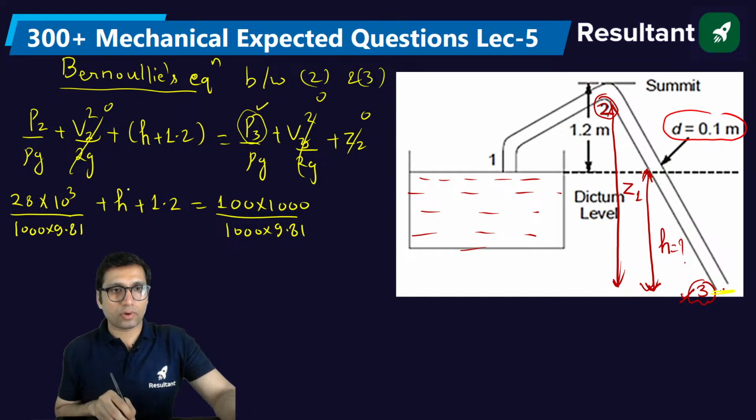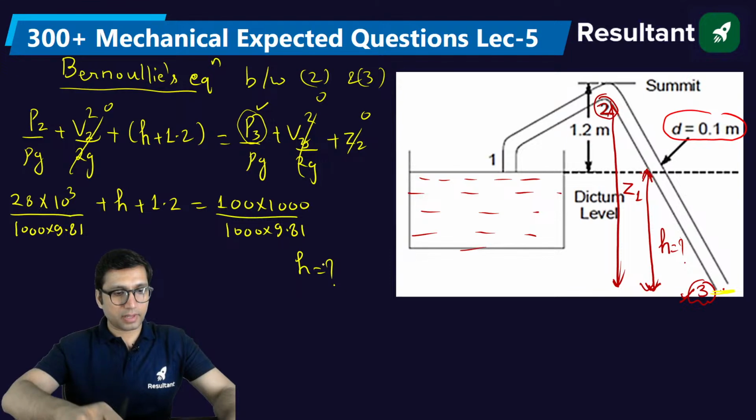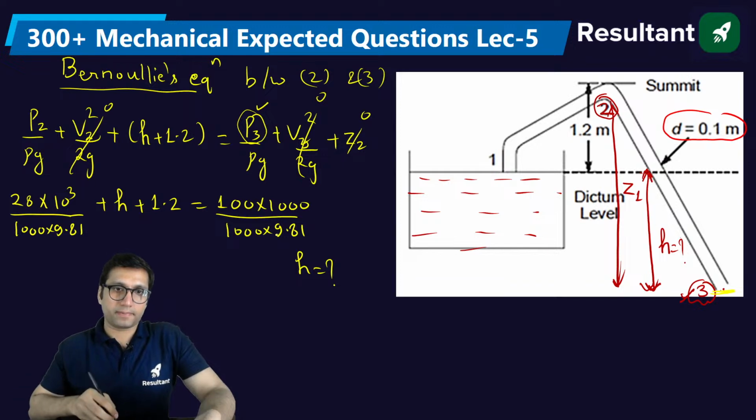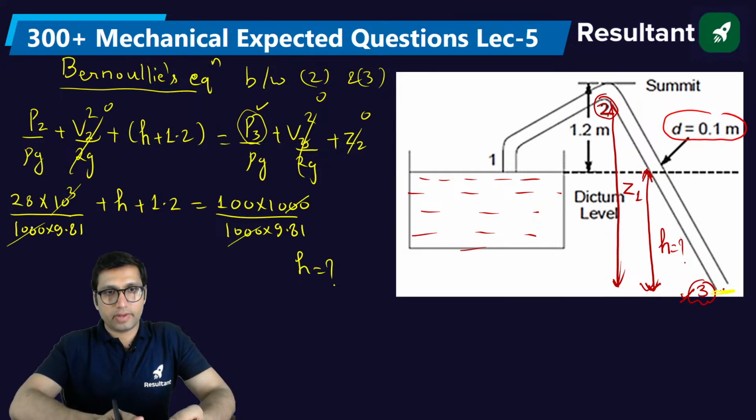Okay, if you solve it, you will get the value of H. Tell me what is the value of H. Understood the question? Yes, everyone? This will get cancelled out. Very simple calculation you have to do.